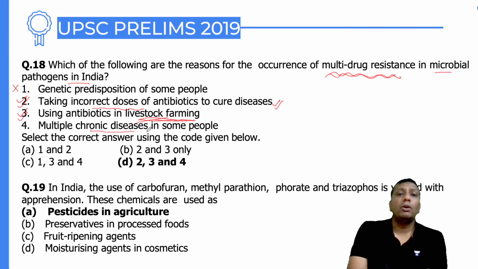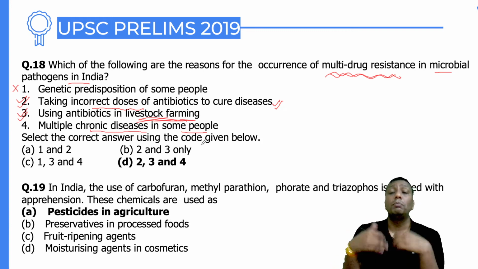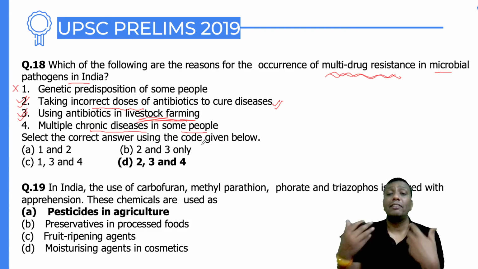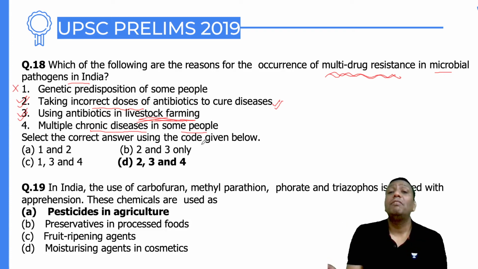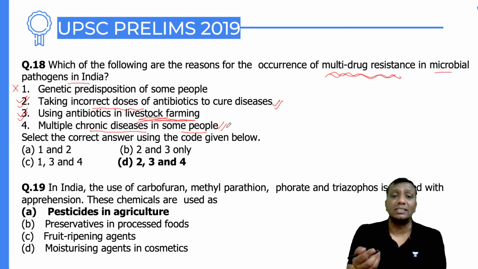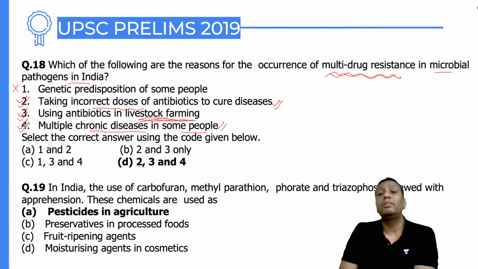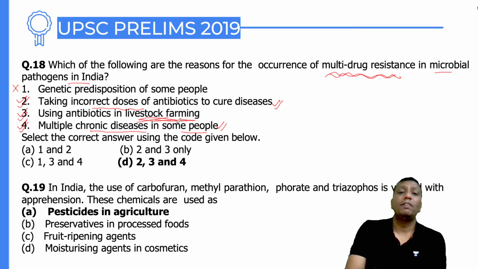The fourth one, multiple chronic diseases in some people. Definitely, guys, many pathogens and many diseases happen to you, and because of that your body has already built resistance against many viral proteins, and antibodies are synthesized against them. When many antibodies are already synthesized, if you take medicine for any disease, it is possible, guys, that the vaccine or drug will not be effective inside your body. So definitely 2, 3, and 4 are right.